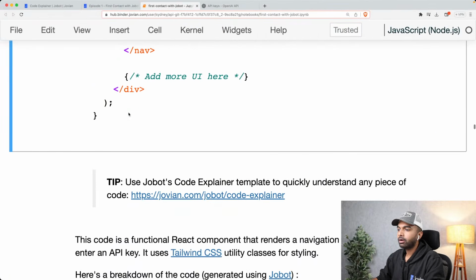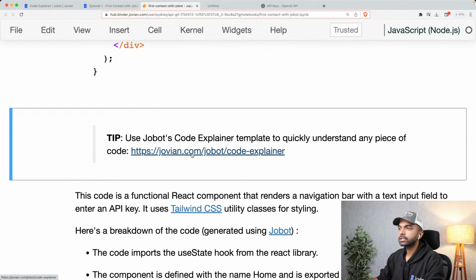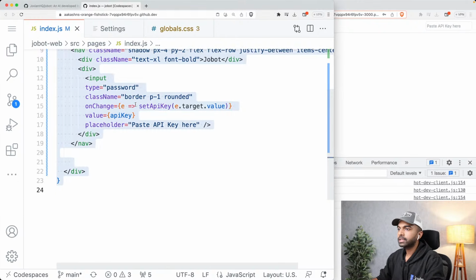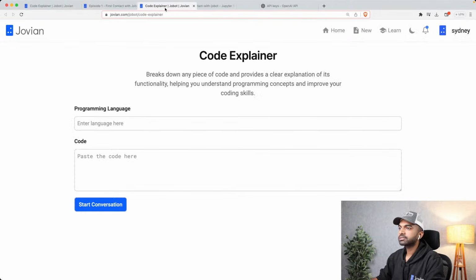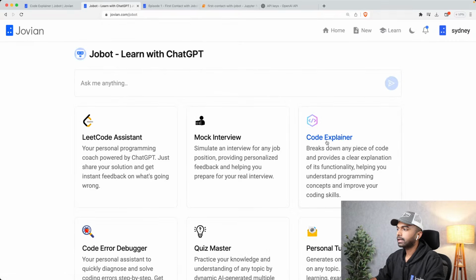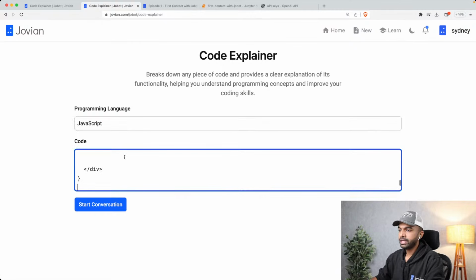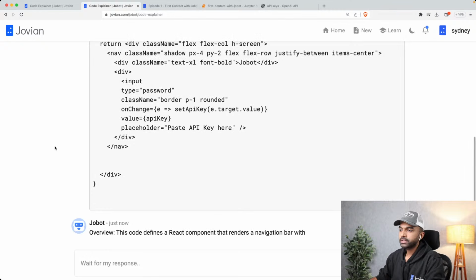Okay. Now to interact with the API, and by the way, in case you want to understand what this code does, you can always just copy this code, come into the code explainer on Jobot. So jovian.com/Jobot, and over here you can find the code explainer template. Just enter that this is JavaScript code, paste the code in here and start conversation.